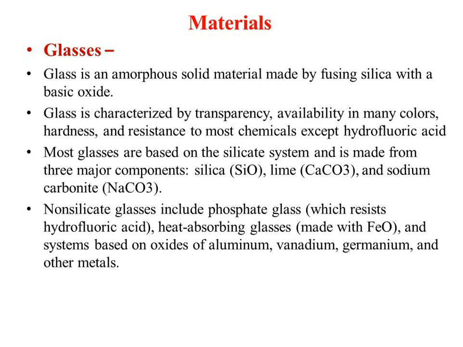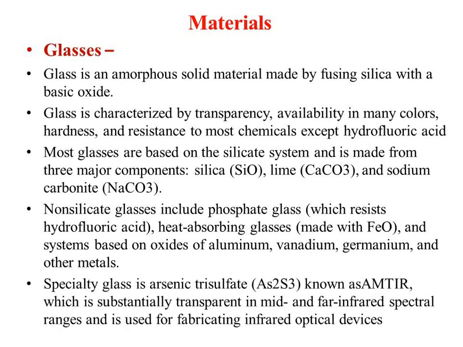Systems based on oxides of aluminum, vanadium, germanium, and other methods are also used for manufacturing glasses. A specialty glass is arsenic trisulfide, known as AMTIR, which is substantially transparent in the mid and infrared spectral range and is generally used for fabricating infrared optical devices.